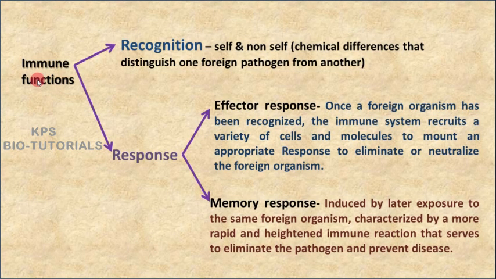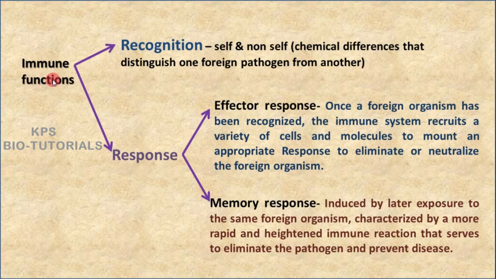The immune system has many functions, altogether termed as immune functions, and all the immune functions can be categorized into two categories.